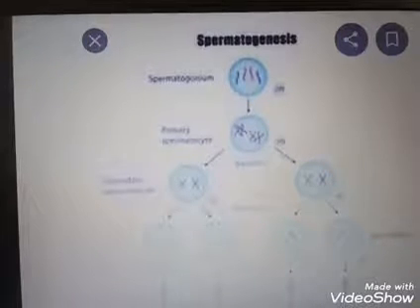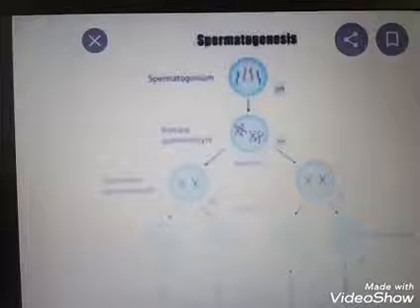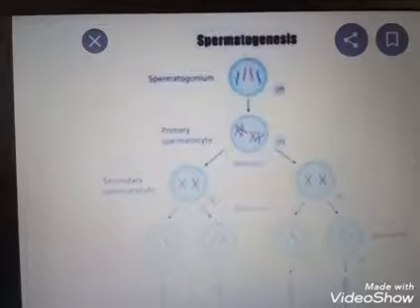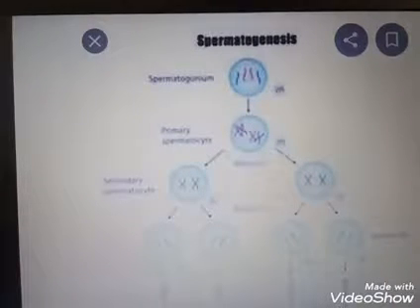Meiosis 2 is not a reduction division. Meiosis 2 is the same as our mitosis. So these secondary spermatocytes undergo meiosis 2 and produce 4 equal haploid spermatids.